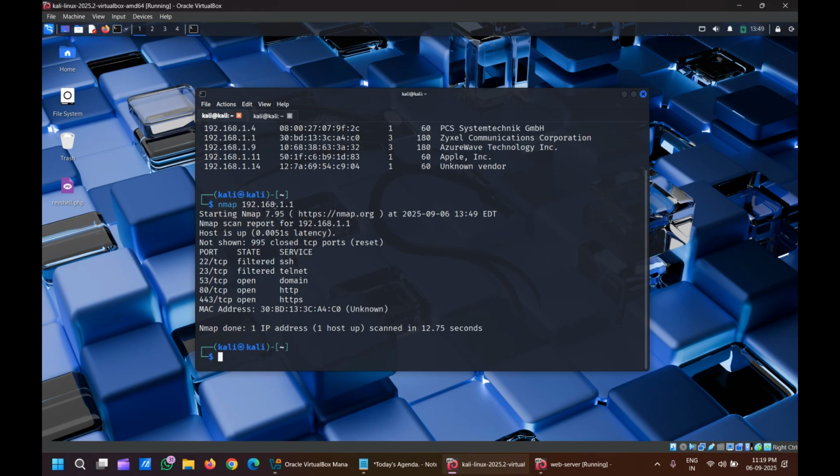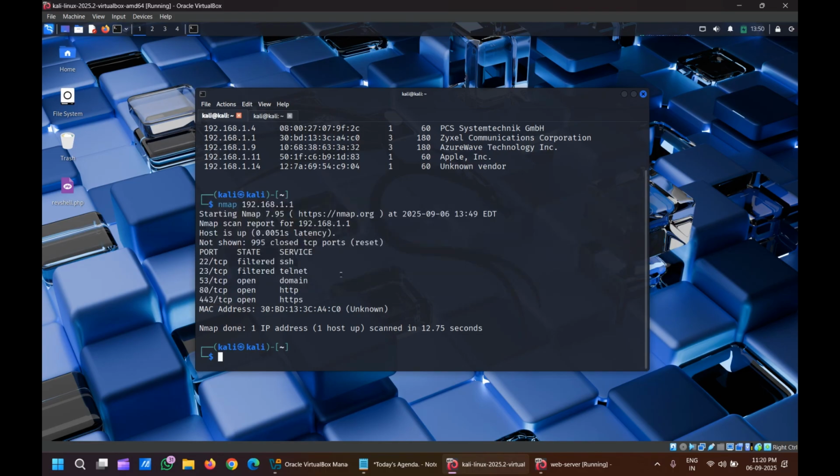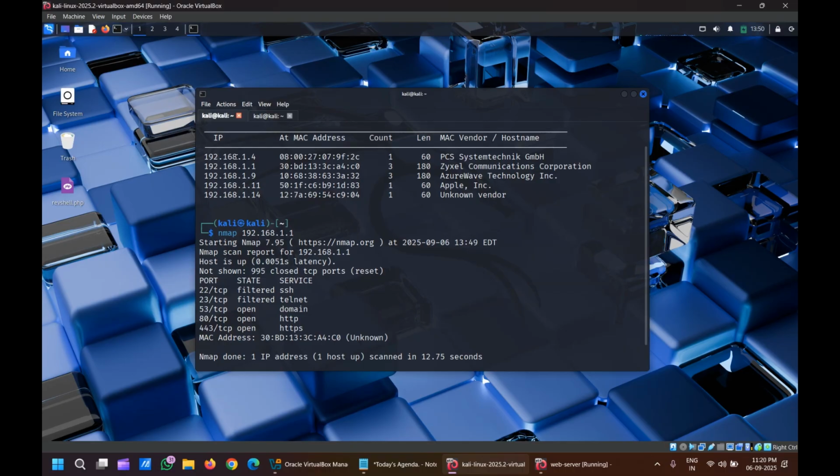See here, this is my router IP address. On this router IP address, we are seeing SSH as filtered. Filtered means there is a firewall running behind. So we can't do anything as of now. The service telnet is also filtered. Domain is there. HTTPS is running. So these many services are running on my 1.1 IP address, that means my router. Going to the next server, that is 1.4.